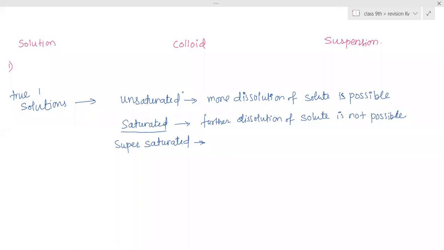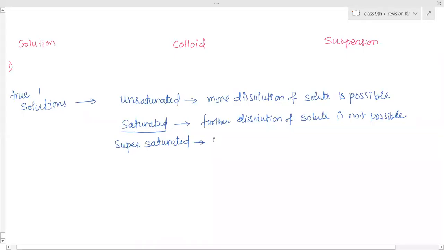A saturated solution after heating becomes unsaturated, so further solute can be added.